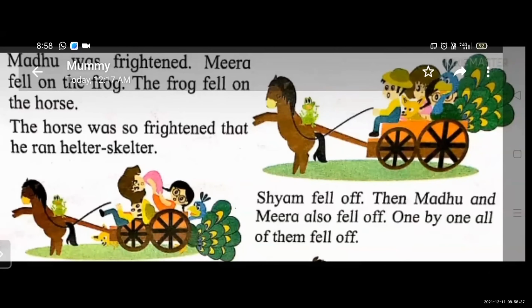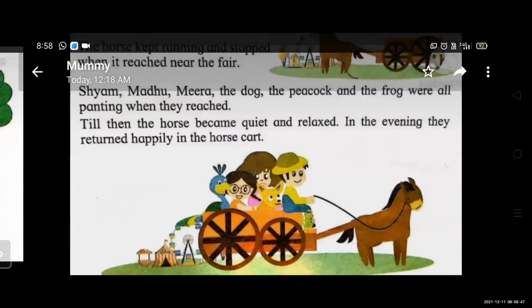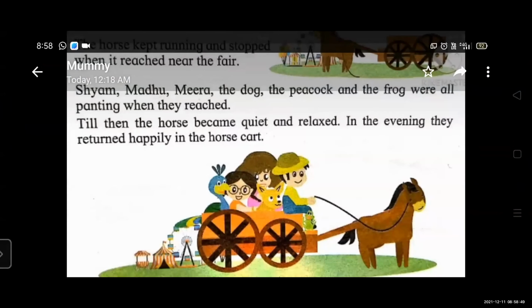Shyam fell off. Then Madhu and Meera also fell off. One by one, all of them fell off. When they reached near the fair, Shyam, Madhu, Meera, the dog, the peacock, and the frog were all panting. By then, the horse became quiet and relaxed. In the evening, they returned happily in the horse cart.